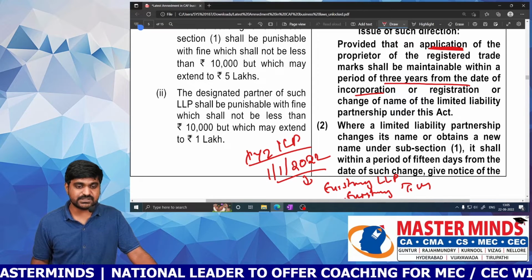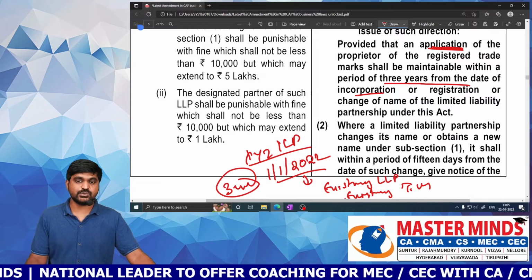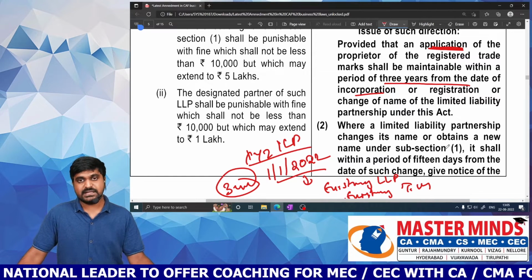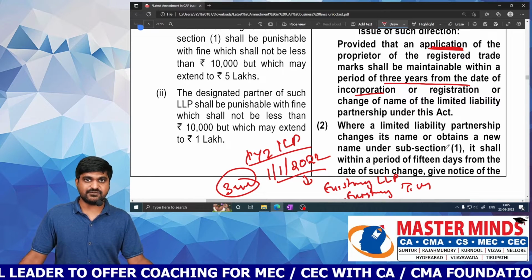What is the time limit for it? Within 3 years. So within 3 years from 1/1/2022, they need to file a case with the central government. Then only the central government will pass an order to change the name of the LLP. Otherwise, the central government will not take that case.